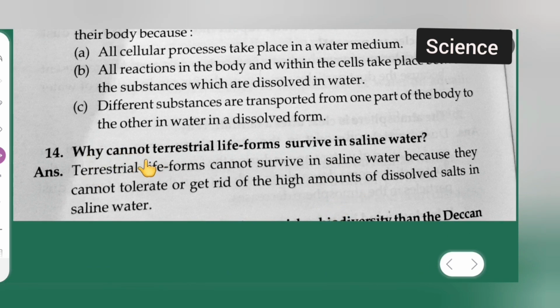Question number 14 is, why cannot terrestrial life form survive in saline water? Answer is, terrestrial life forms cannot survive in the saline water because they cannot tolerate or get rid of the high amount of dissolved salt in saline water.